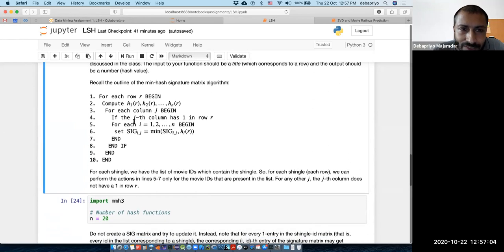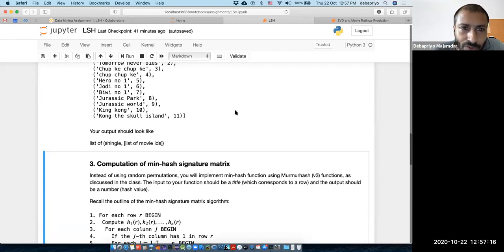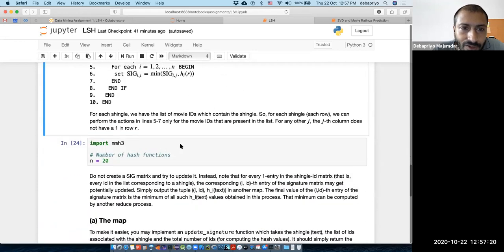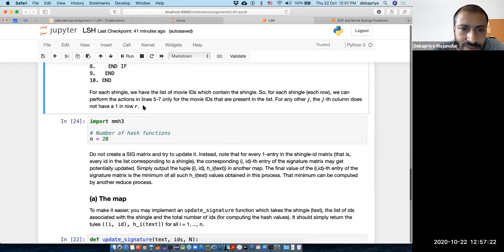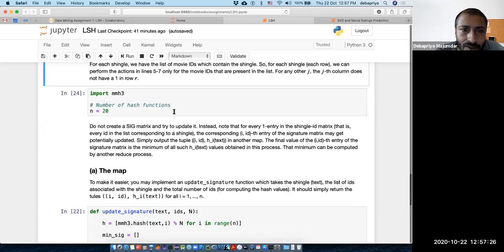So this basically means that we actually don't have to go through all columns and check whether it has a 1. We are already given the columns for which it has a 1. That's the advantage of the sparse matrix, or the way we have created this. Okay, fine. Now comes the most important part.